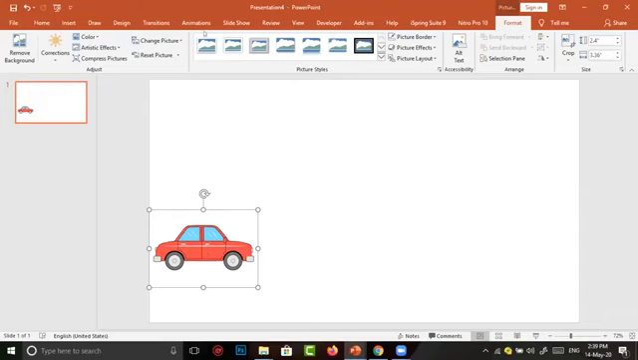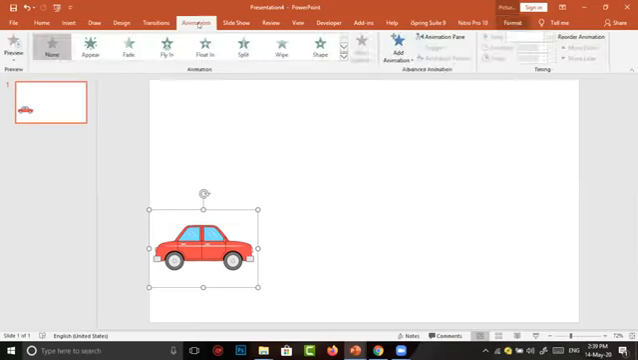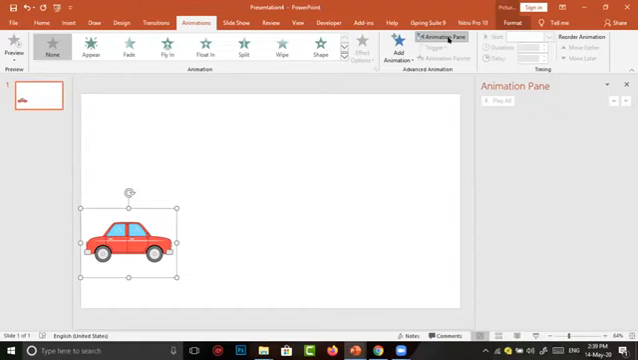Next, I go to Animations in the menu bar, which is near Transitions. I click on Animations. Next, I want to see what animations I am going to give in my preview. For this purpose, I select Animation Pane, which is below Animation and just right of Add Animation. Here it shows empty because I didn't give any animation so far.